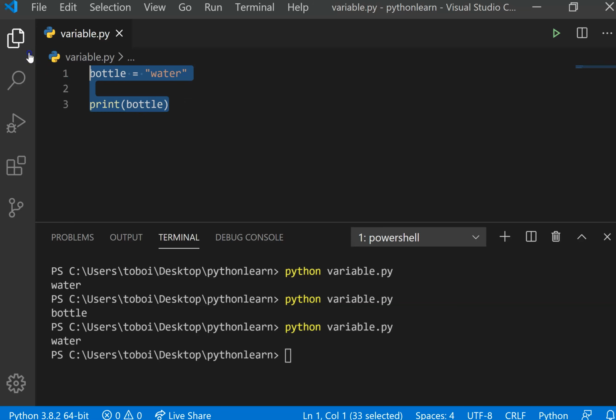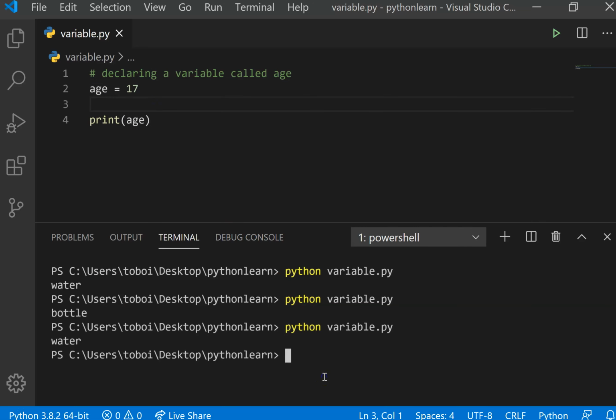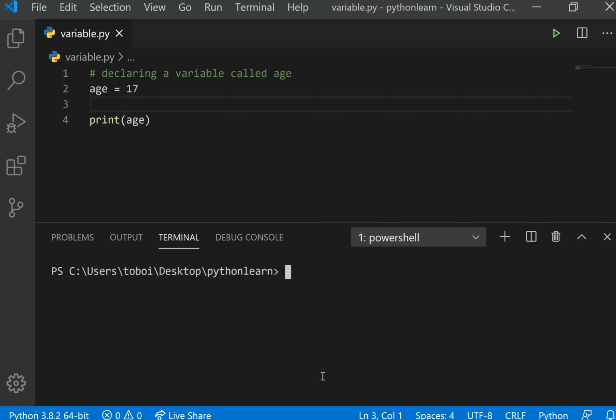In the same regard, I can come here and declare another variable called age, which is holding 17. So the value this variable is holding is 17. So according to our last class, let's create a comment saying declaring a variable called age. So I want to get the value inside this age. I can come down here and do print age. Again, I'm not using quote because I need the value inside that variable. So if I clear this and do python, the name of the file, .py, I get 17 because that's the value I assigned.